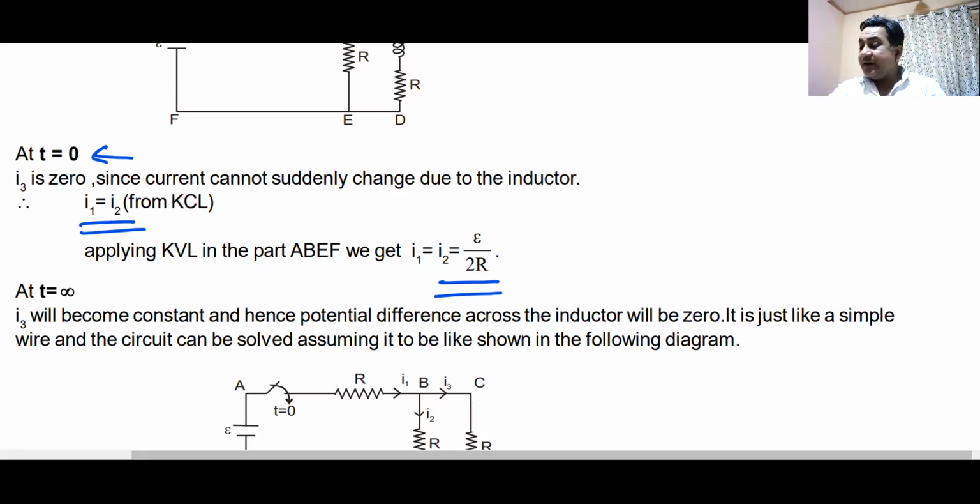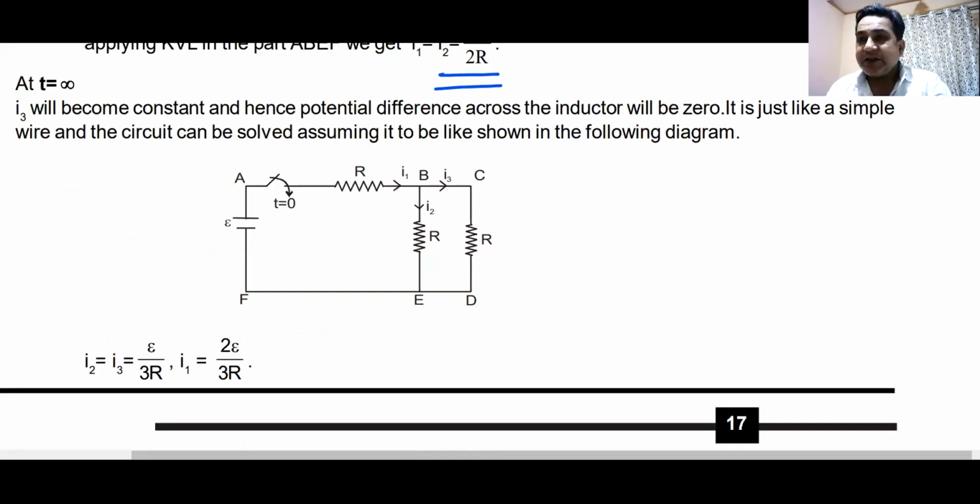What about infinity case? In infinity case, it behaves like a short circuit. So inductor goes away. Here there is one resistance. Here there is second resistance. These two are in parallel. R and R in parallel becomes R by 2. It is in series with R. So you can find the effective resistance, and from there you can find the value of currents.